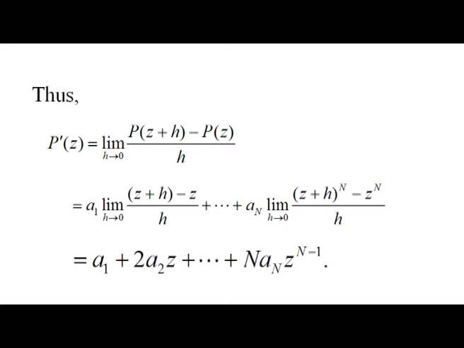This is equal to a1 + 2a2 z + ... + n an z^(n-1).